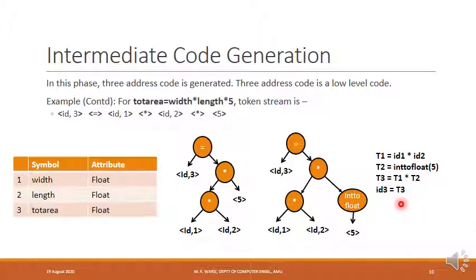Three address code is a low level code. Every instruction of the three address code is not containing more than three address references. So this is resembling the CPU instruction.